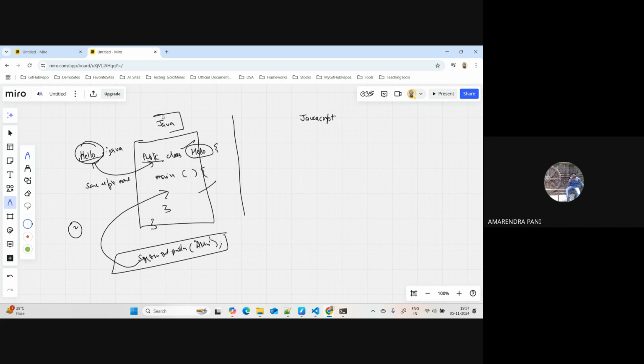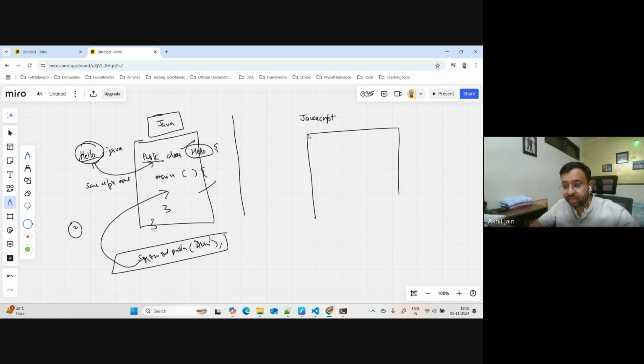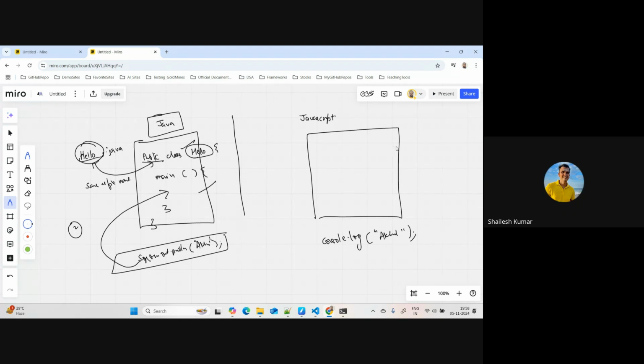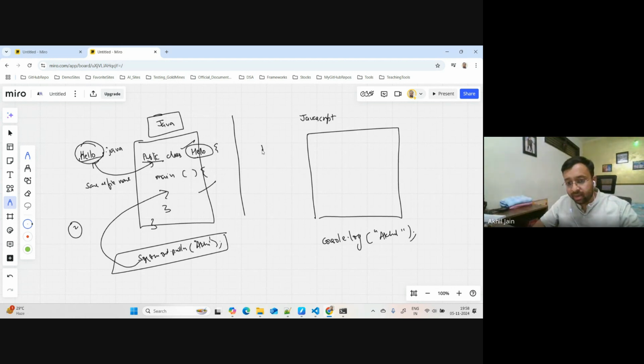Yes. Right? Okay, now let's come to our JavaScript world. Now let's say I want to print my name. Console.log, like this. What should I do to write this code? And what should be my file name here? Hello.js. Okay, so when you say hello.js, it's like any random name I can give.